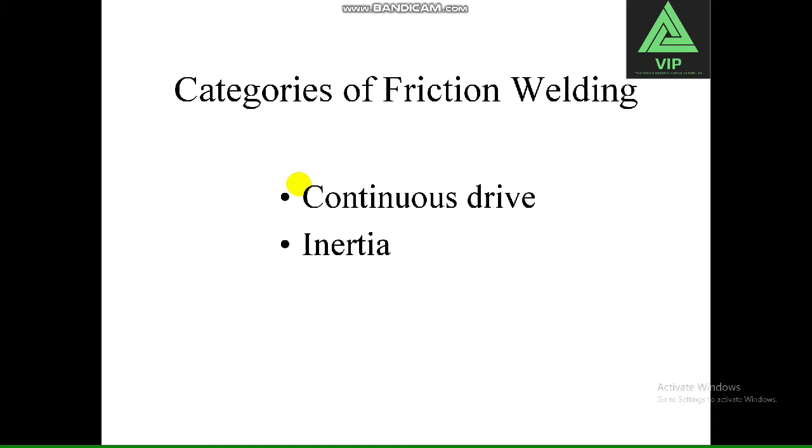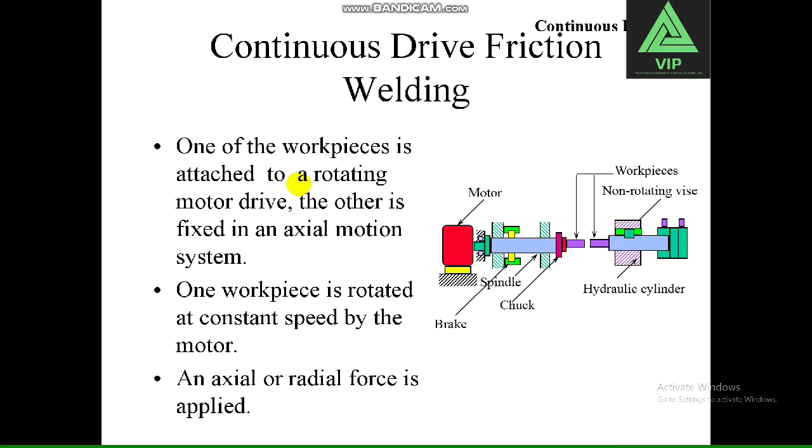Categories of friction welding: continuous drive and inertial drive. Continuous drive friction welding: one of the workpieces is attached to the rotating motor drive. The other is fixed in an axial motion system. One workpiece is rotated at constant speed by the motor. An axial force is applied.